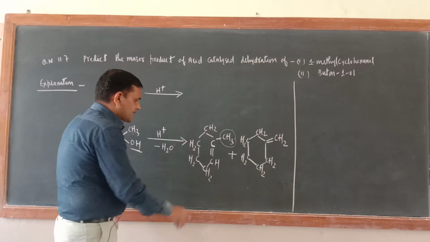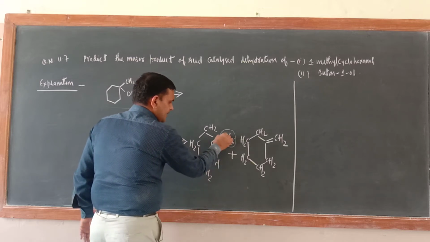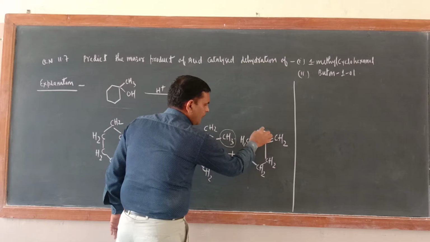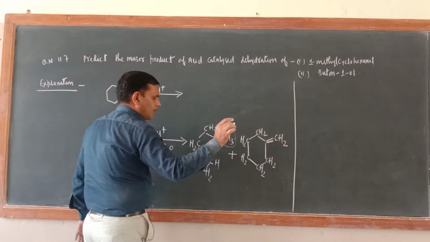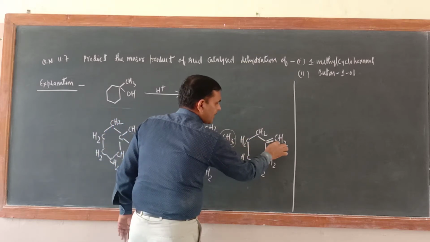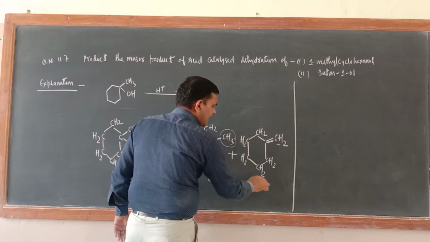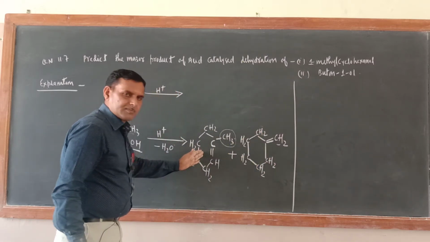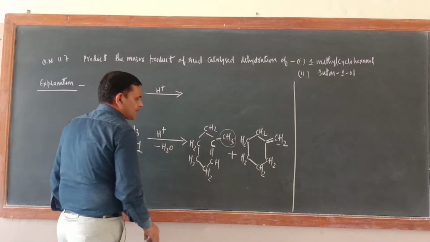Just see here, with this double bonded carbon atom, this alkyl group is there, correct or not? But here you see no alkyl group is there. This is double bonded, this is double bonded, correct? This is not an alkyl group, and this is also not an alkyl group. This is an alicyclic group. So this one is more substituted as compared to the other. What is the name of this one?